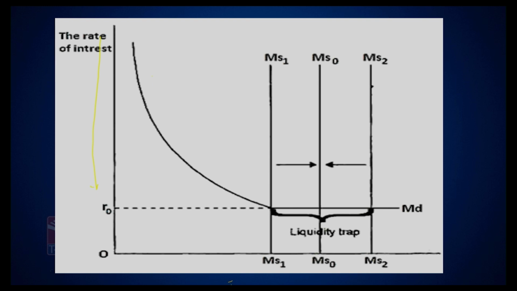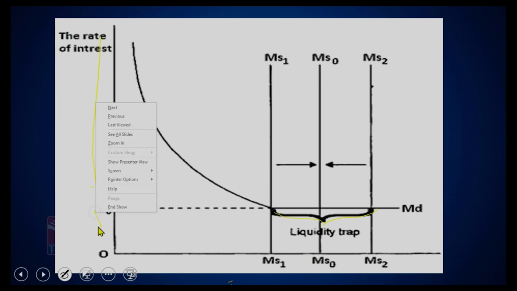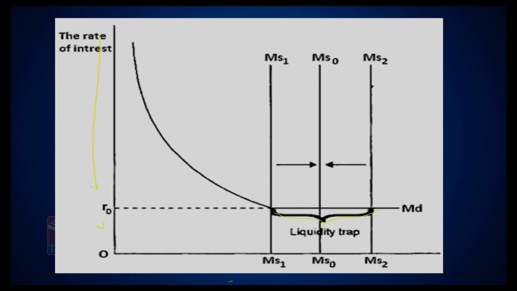Sometimes these actions might result in a trap of liquidity within the economy. So a liquidity trap is a scenario where any further increase in the supply of money or any further reduction in interest rates does not result in an increase in credit supply or offtake of credit, because people might not be interested in borrowing money even at very cheap rates. That particular situation is what we call a liquidity trap.